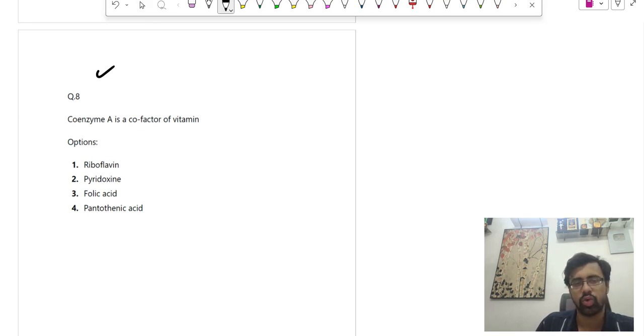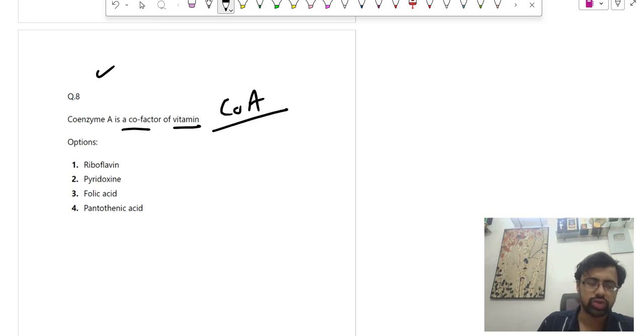Coenzyme A is a cofactor of a vitamin. Which vitamin? Okay, so this is very interesting. Now the thing is, what is coenzyme A? CoA ऐसे लिखते हैं, ये है क्या? So coenzyme A is actually, I would say, one of the most important metabolic coenzymes in